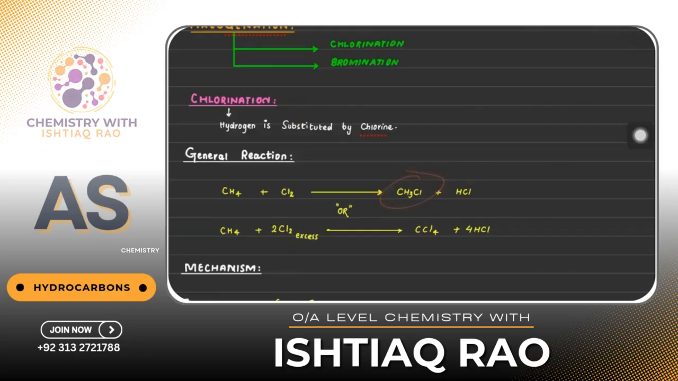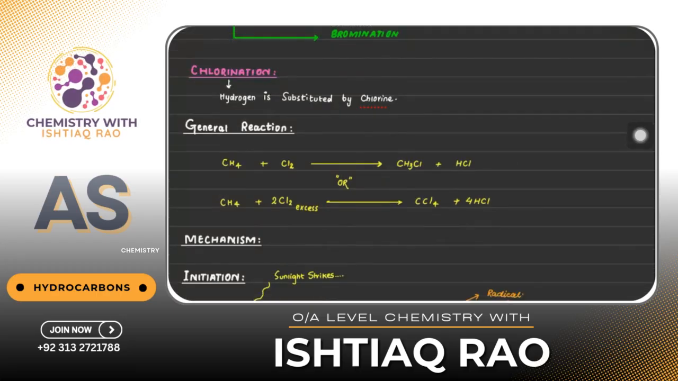Only one hydrogen is substituted by one chlorine. That's it. It's very easy. Then we have to discuss the mechanism. What is mechanism? Mechanism means how the reaction would happen, how the reaction would occur, what are the steps we will be doing in that. So the very first step is called initiation.